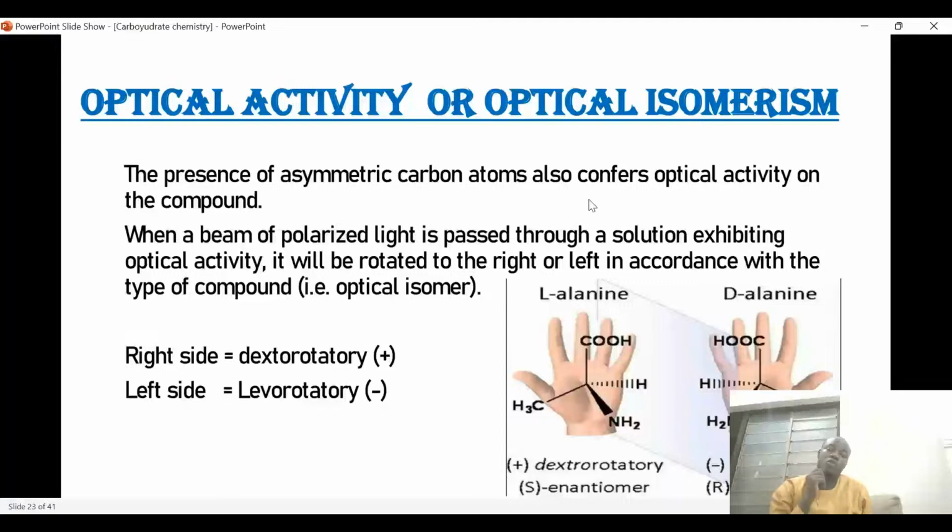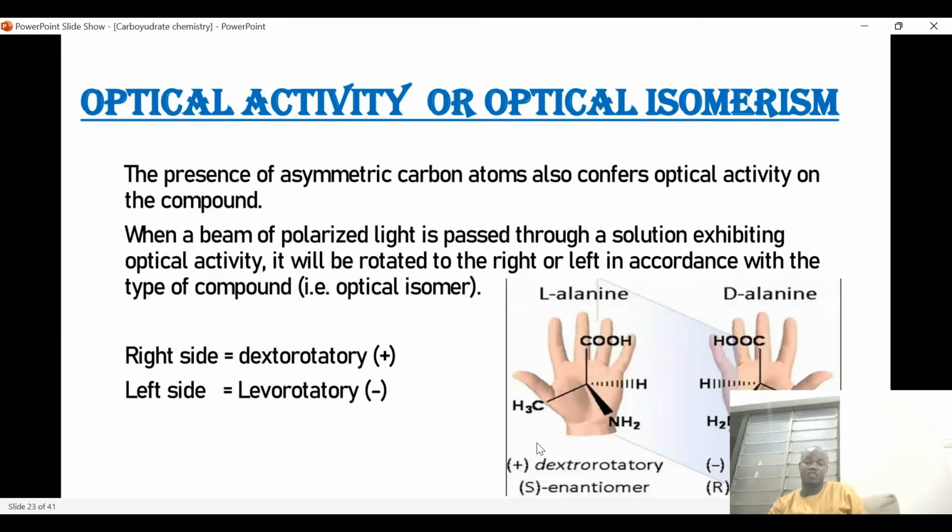Okay, so now let's look at this compound so we can clearly see the difference between D and L isomer. So we have dextrorotatory and we have levorotatory. Let's just use this methane as an example.